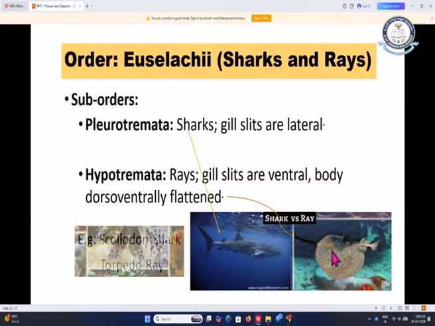This is very flat, it is also called the electric ray. Here the examples, Scoliodon is a shark and torpedo ray, that is an electric fish. Torpedo is also called an electric fish.